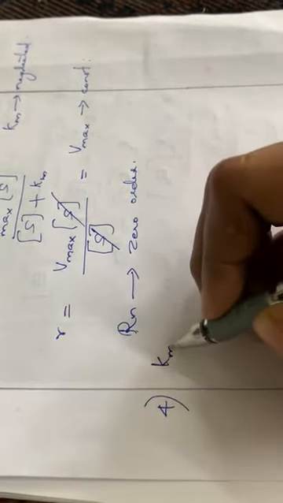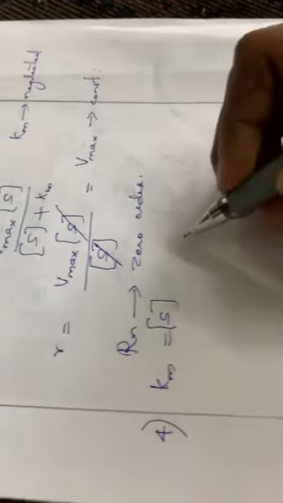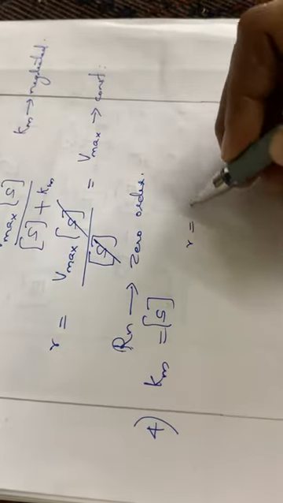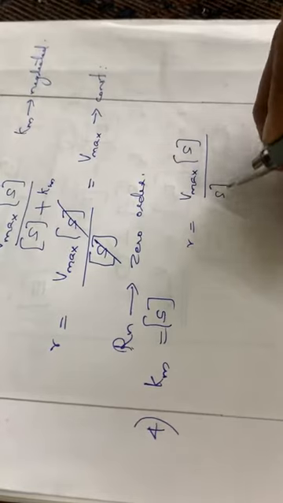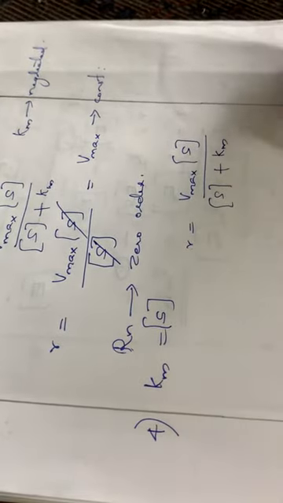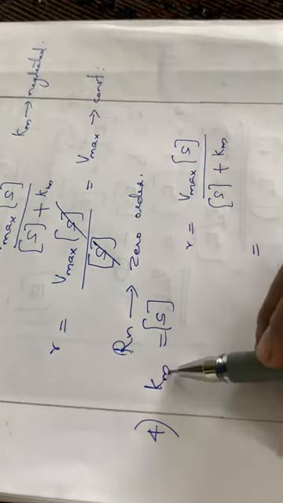That is when Km is equal to the substrate concentration. Okay. So we have to write the equation again. R is equal to Vmax into S divided by S plus Km. So again we have to substitute for Km, isn't it?